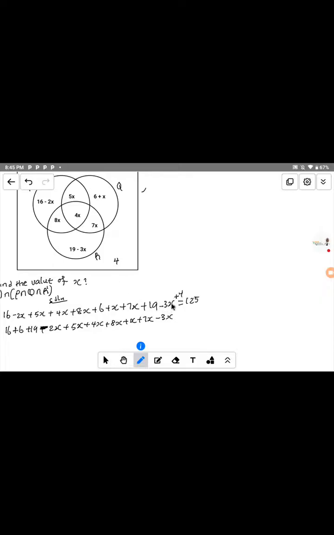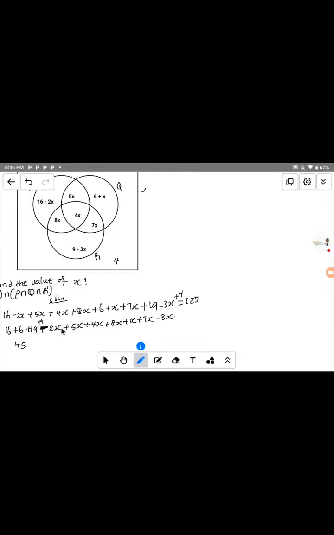Now let's solve it. Let me add the 4 to this one. If I add plus 4 here, together that will give us 45. So therefore we have 45 here.